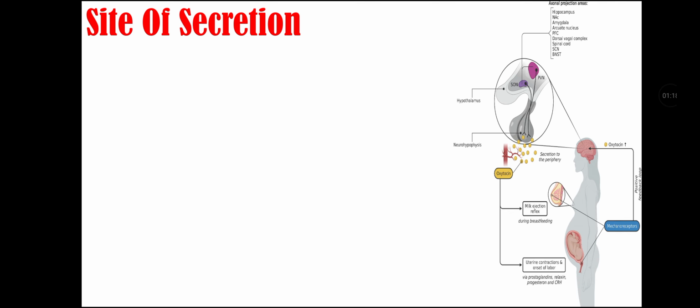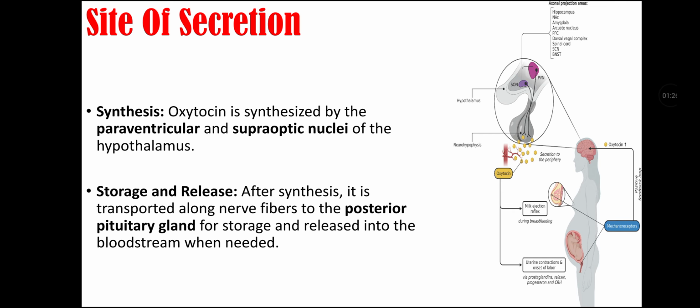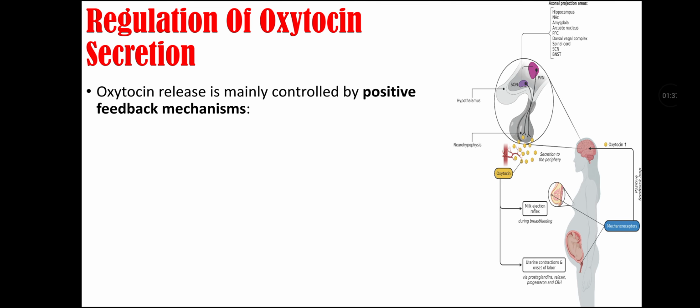Site of secretion of oxytocin. It is synthesized by the paraventricular and supraoptic nuclei of the hypothalamus. After synthesis, it is transported along nerve fibers to the posterior pituitary gland for storage and release into the bloodstream when needed. Regulation of oxytocin secretion.